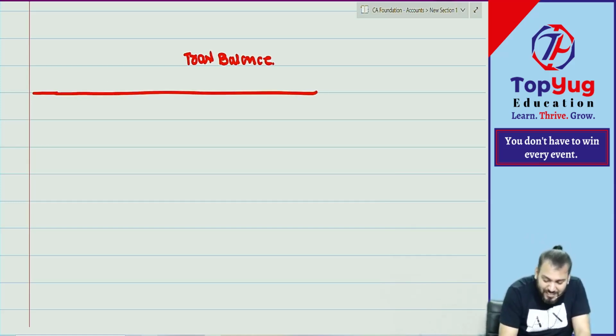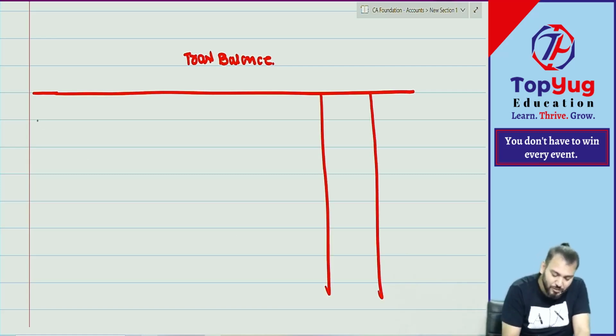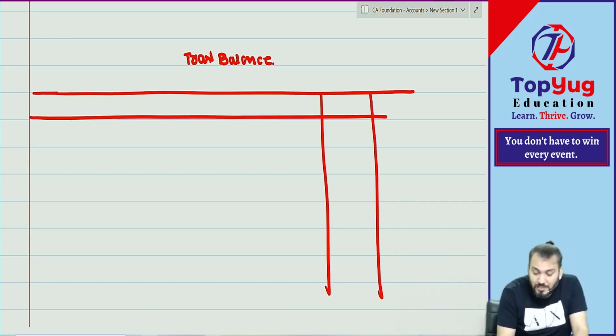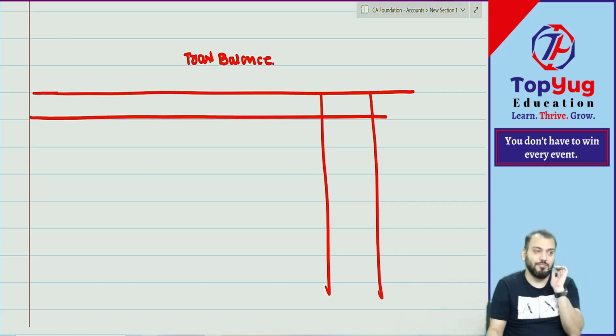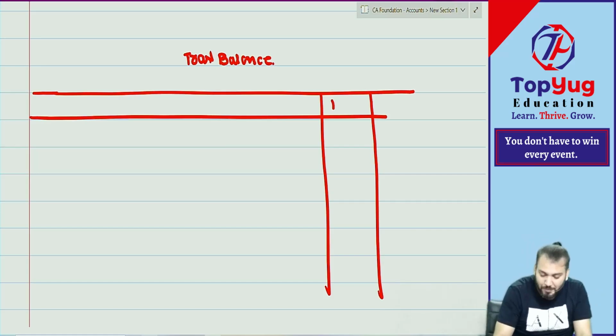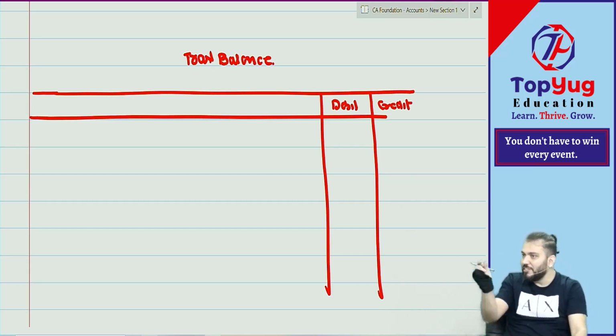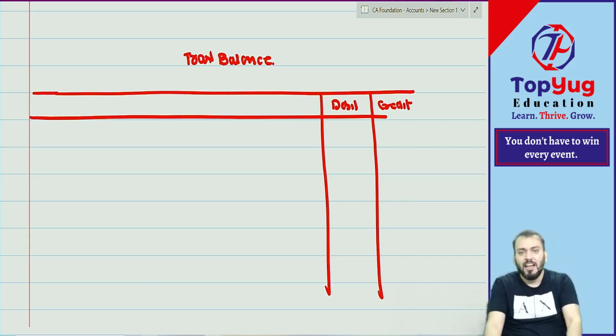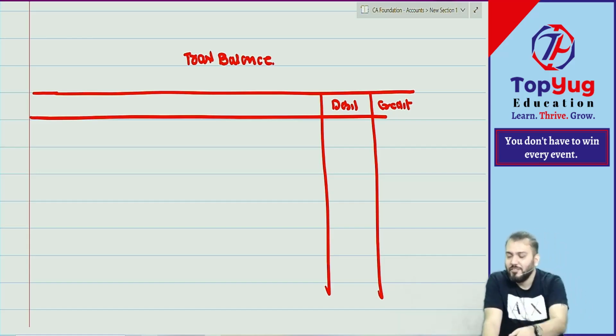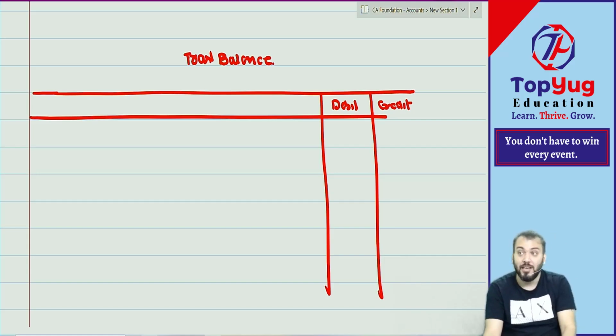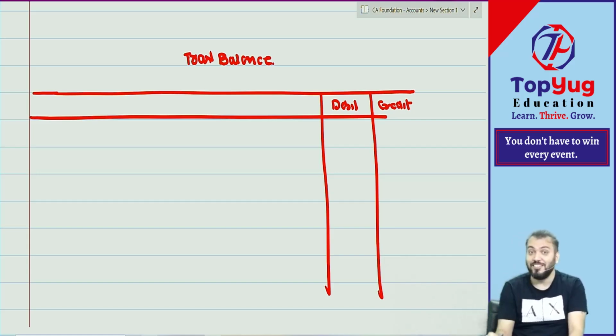The trial balance is a summary statement of all balances of all accounts, having debit balance and credit balance. Understood? We write down which account has a debit balance and which has a credit balance. And if there is no error, the total should match or not? And if it is not matching, it means there is some error.